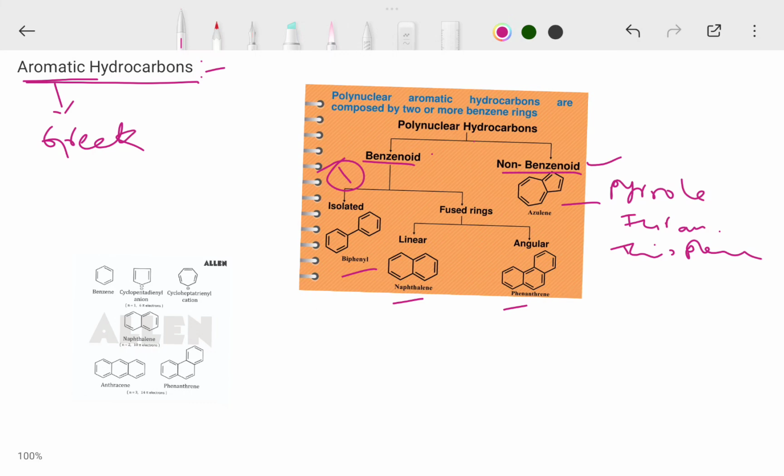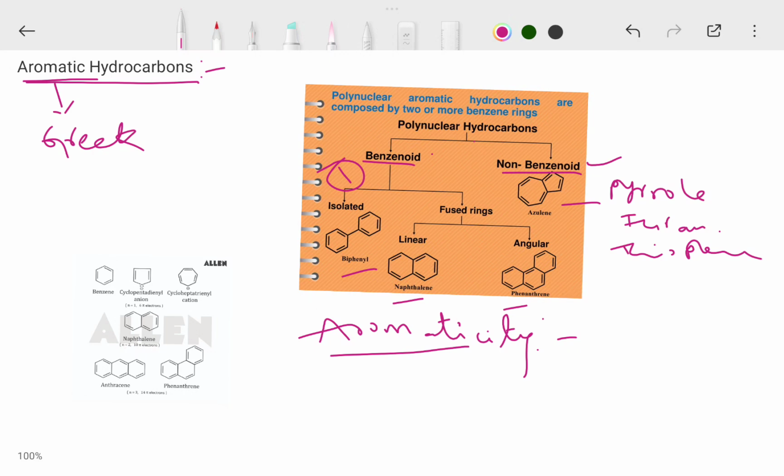And the next one, what is aromaticity? The fragrant odor of benzene and its derivatives led them to being classed as aromatic compounds.